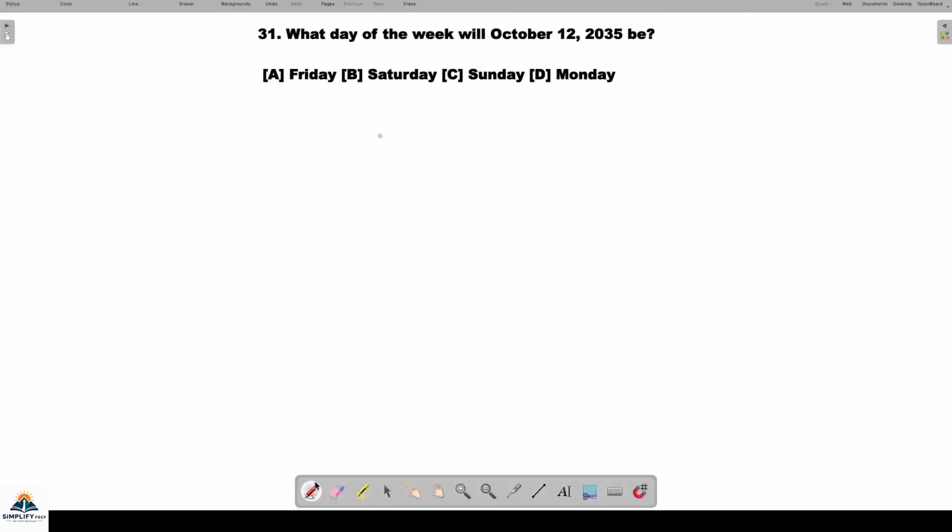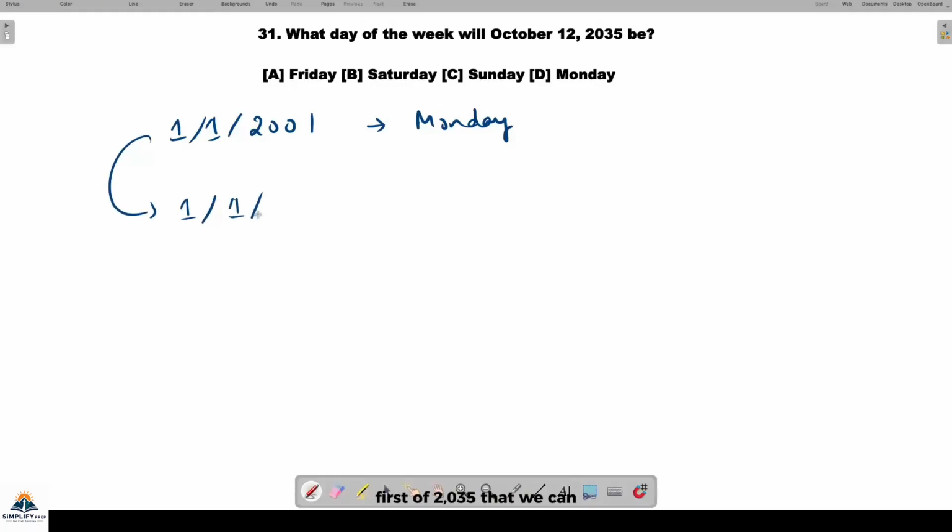Okay, so let's now solve this thing. First, let me change the color. First of January 2001 is a Monday. That is by fact, that we have seen by the calendar system itself, and we can remember it. So what will be the first of 2035? That we can calculate now, because we have seen the concept of odd days and leap years.